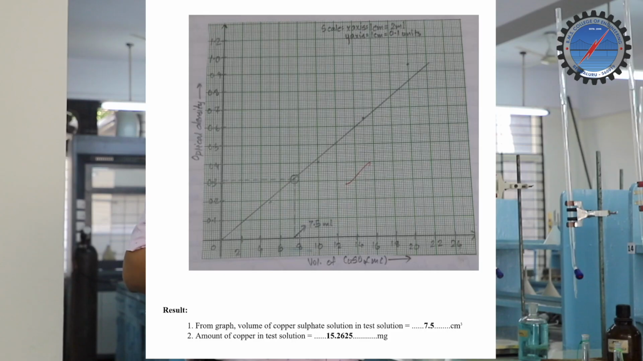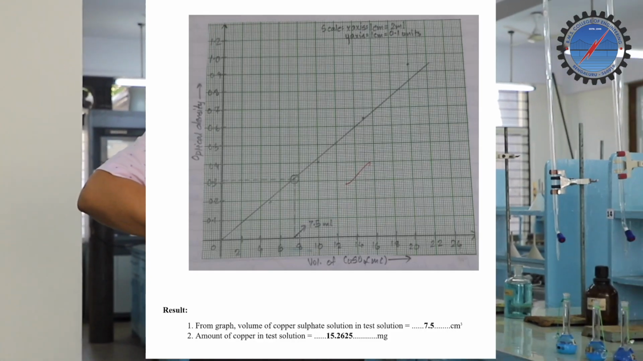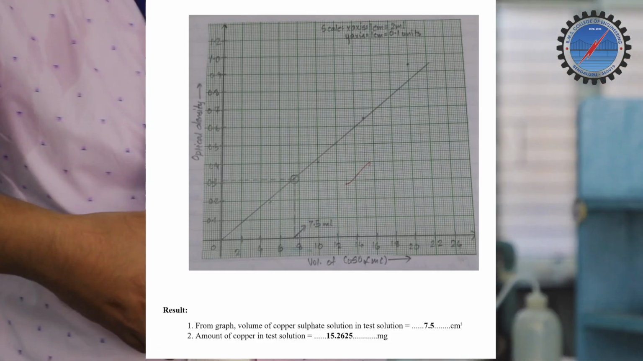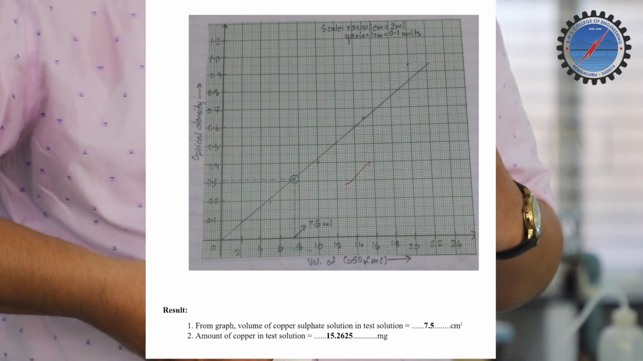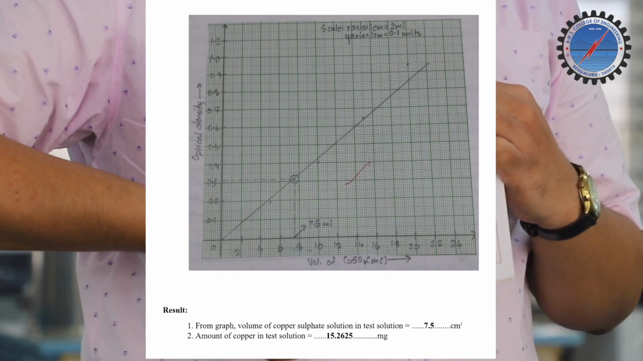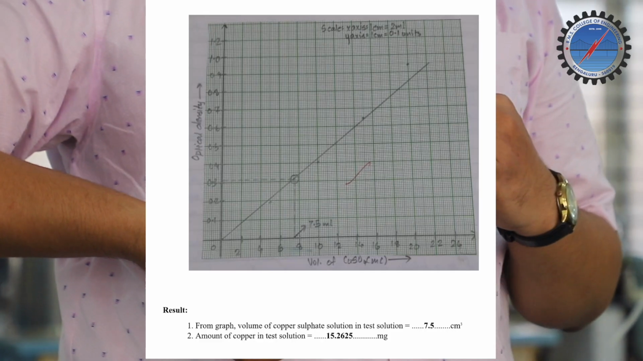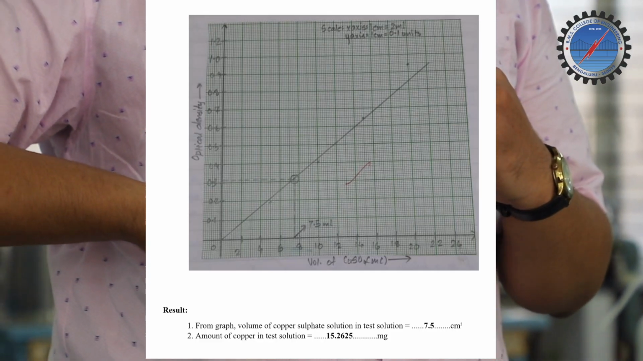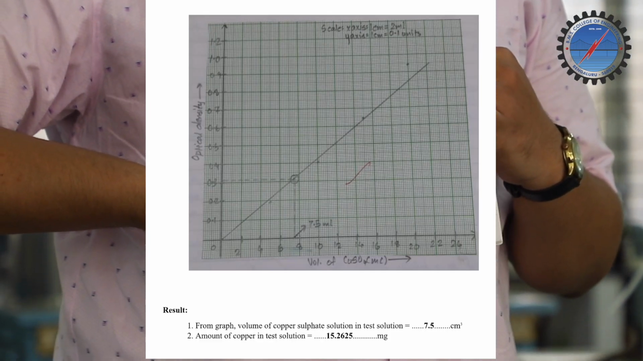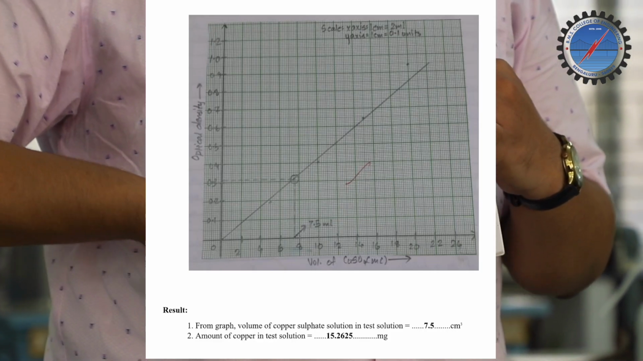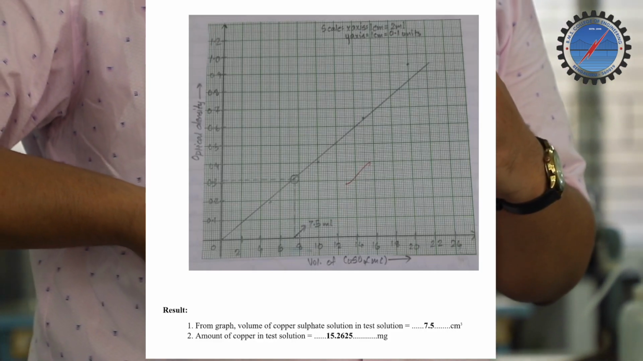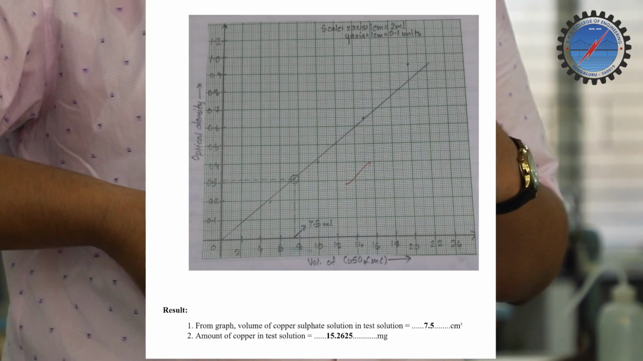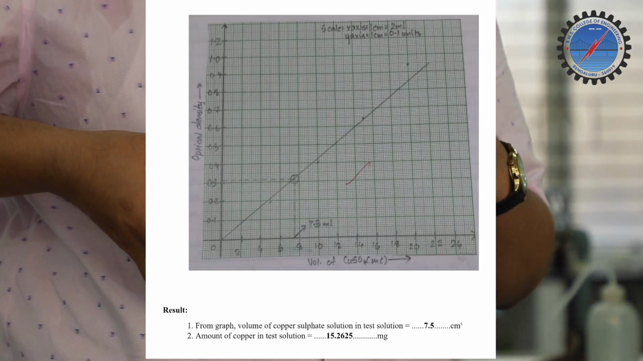Okay, so how do you calculate the unknown solution? The optical density of the test solution is 0.23. So I take 0.23 from here, connect it and take the line down. It will show the volume of copper sulfate that was in the unknown solution. So the unknown solution was 9 ml. So I have found the unknown solution volume from this graph with the help of optical density.